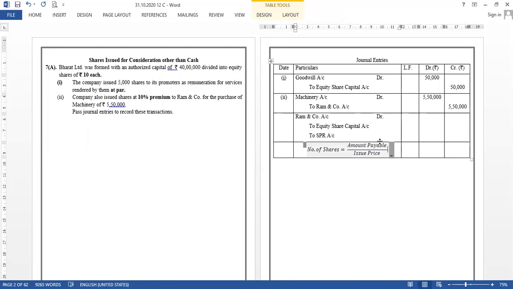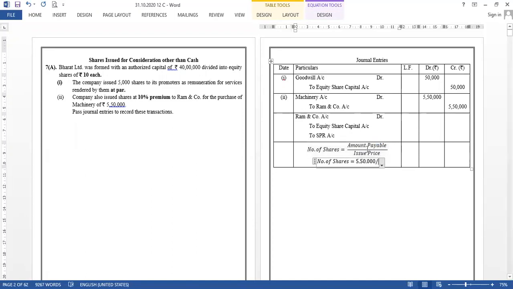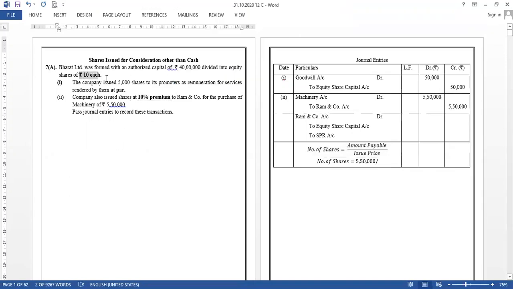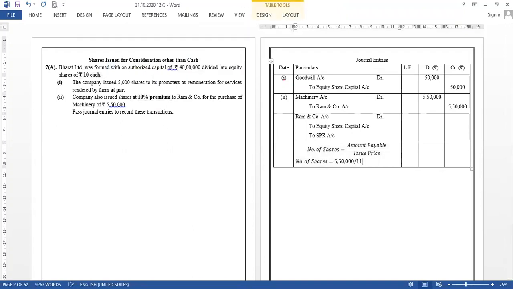Now, if I have to continue with the formula and know how many shares I have issued as a company, the number of shares will be equal to amount payable, which is 5,50,000, divided by issue price. The shares are issued at 10% premium. The share is of rupees 10 each, 10% of 10 is 1. So issue price will be 11.